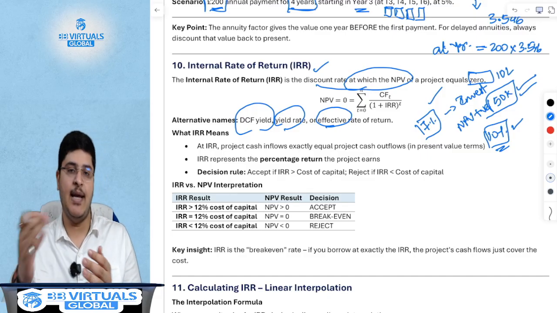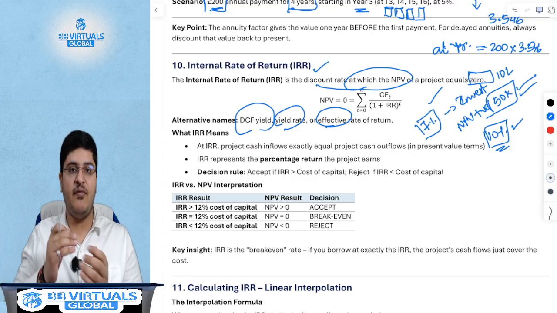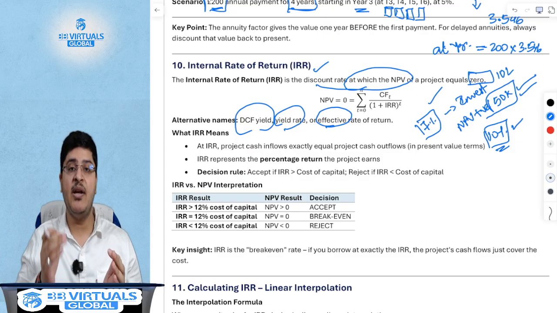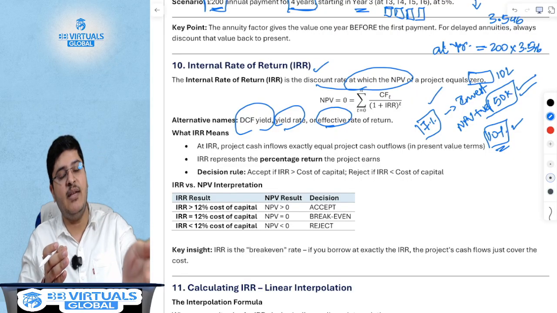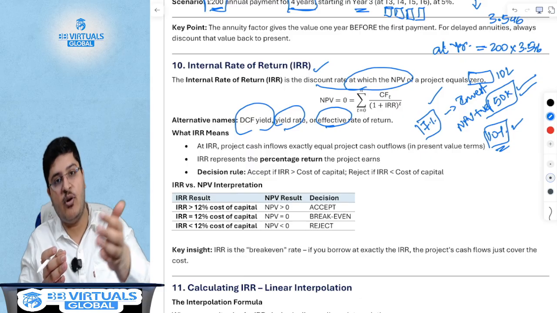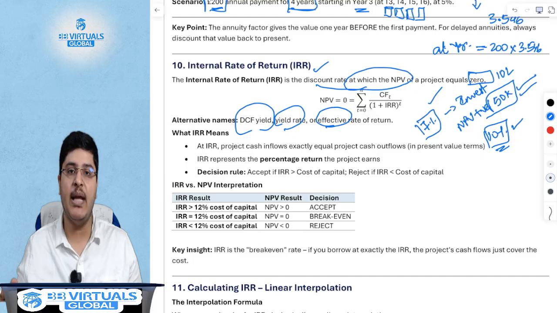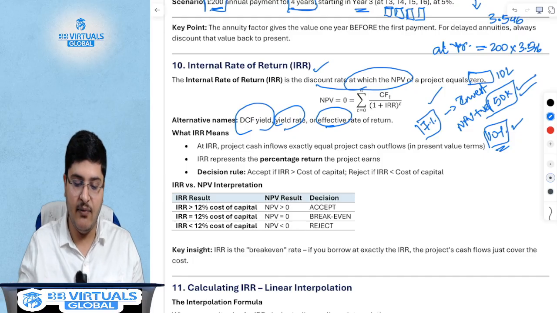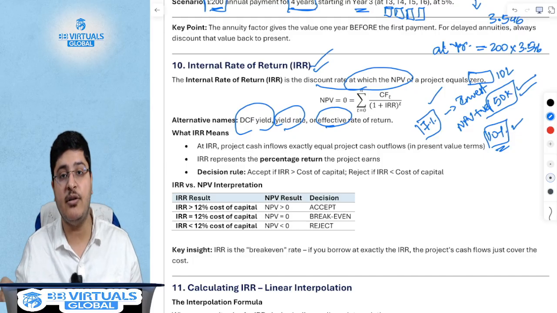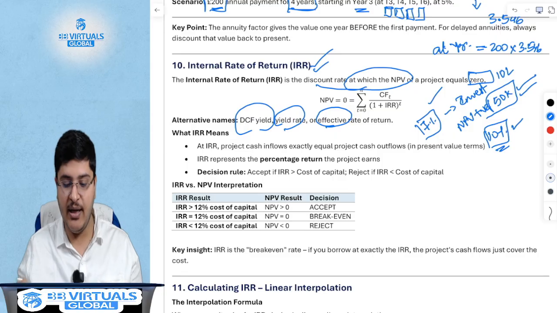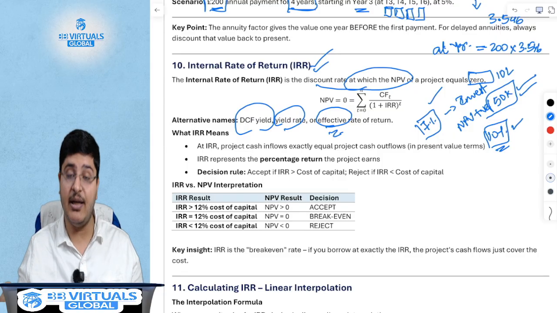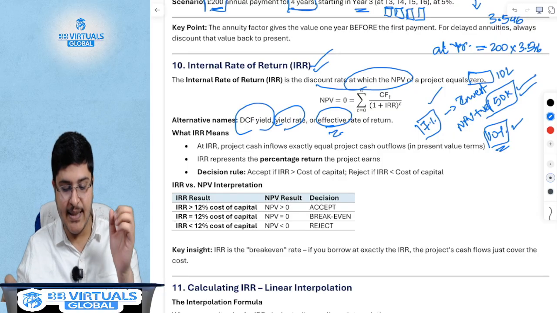In other words, like I had told you, the opposite of discounting is compounding. So effectively, if that is the rate and the investment gives you 10%, then what this means is your investment is compounding at 10%. That is the rate which is called the internal rate of return, which is the actual rate that you're earning on the investment, and hence this is the effective rate, the rate at which the NPV of the project is 0.